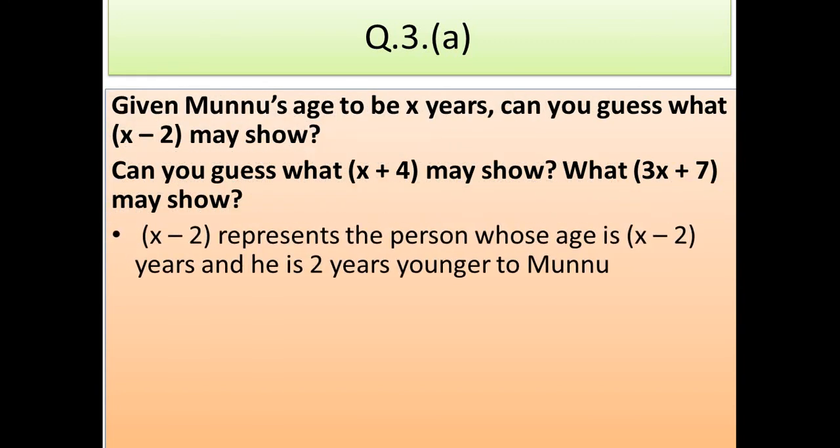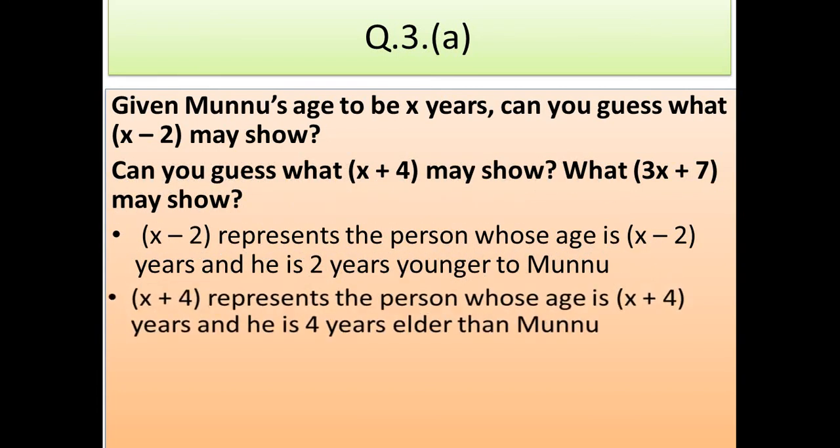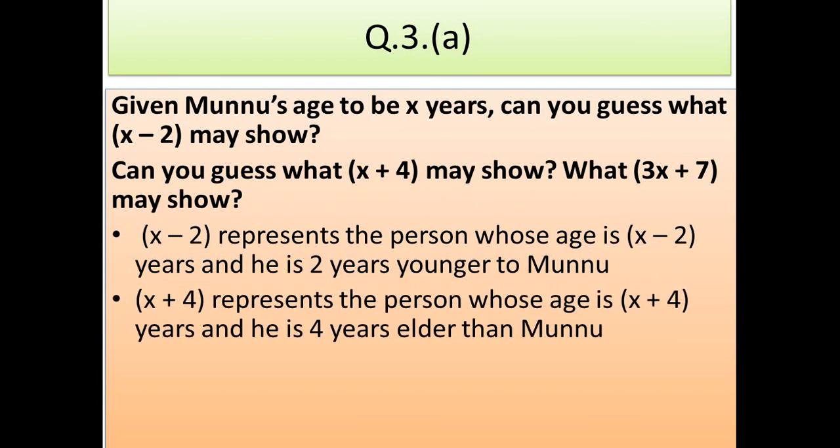So let's see. X minus 2 represents the age of a person who is x minus 2 years old, 2 years younger than Munu. You can also write it as x minus 2 may represent Munu's age 2 years back. X plus 4 may represent the age of a person who is x plus 4 years old, 4 years elder to Munu, that is the elder brother or sister of Munu.